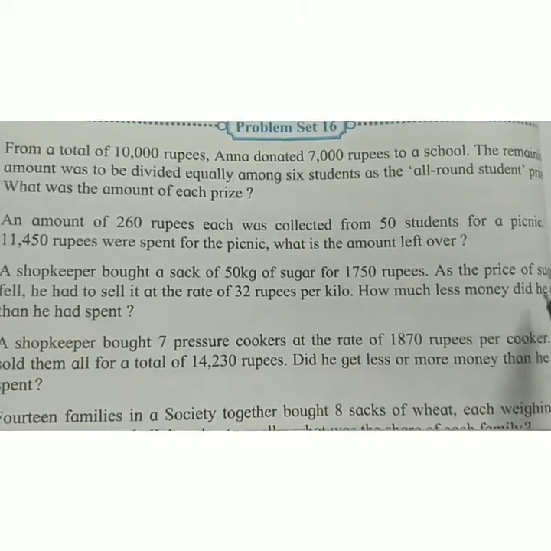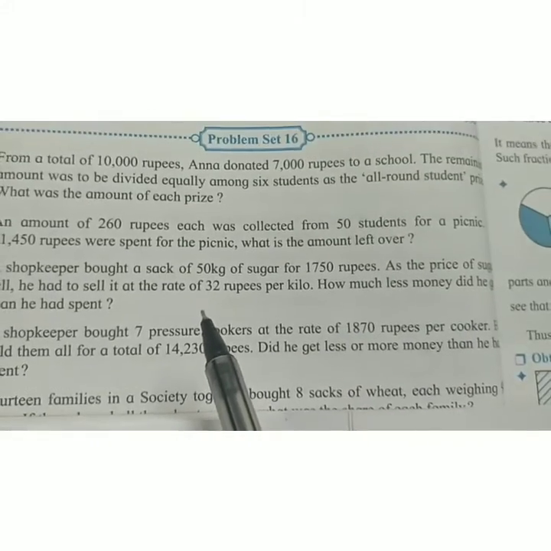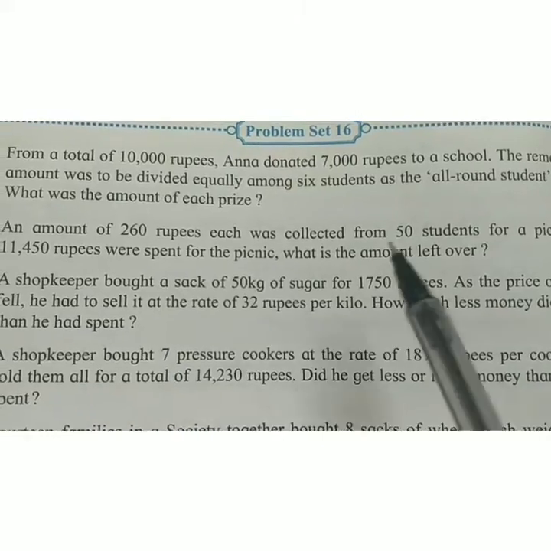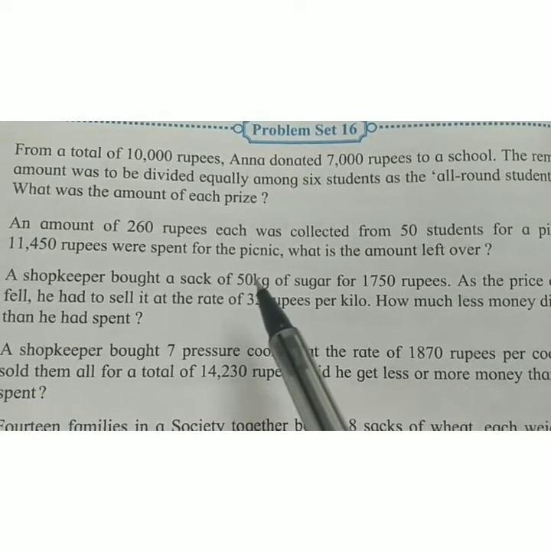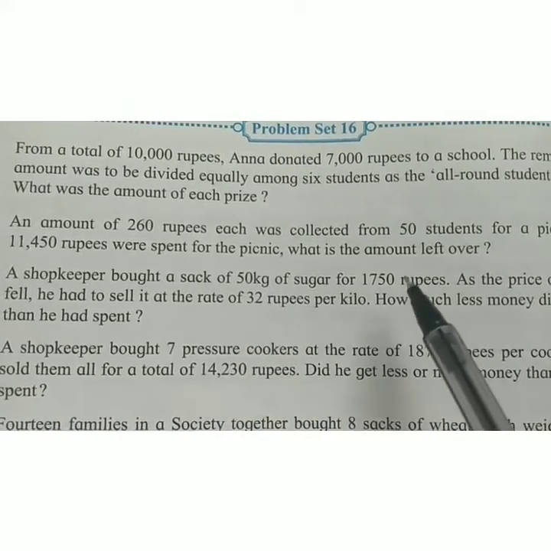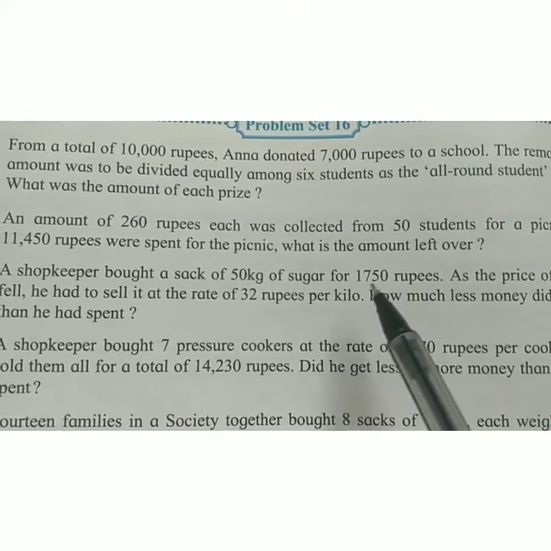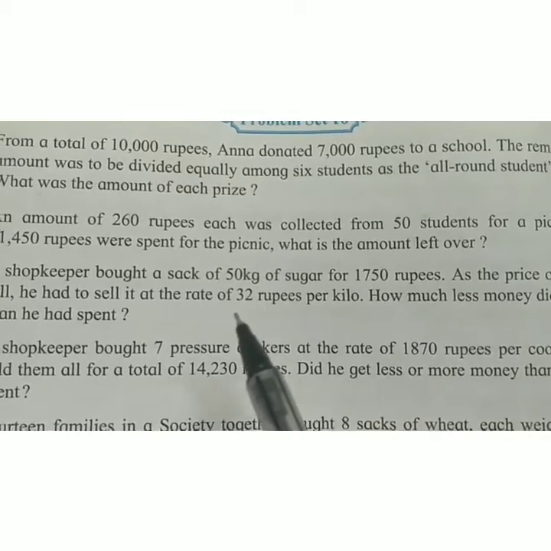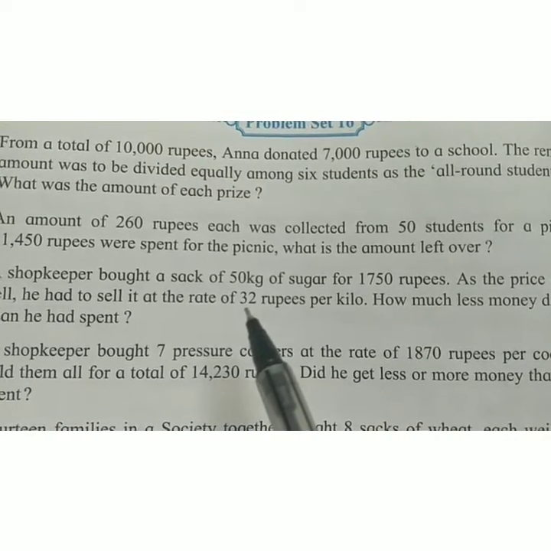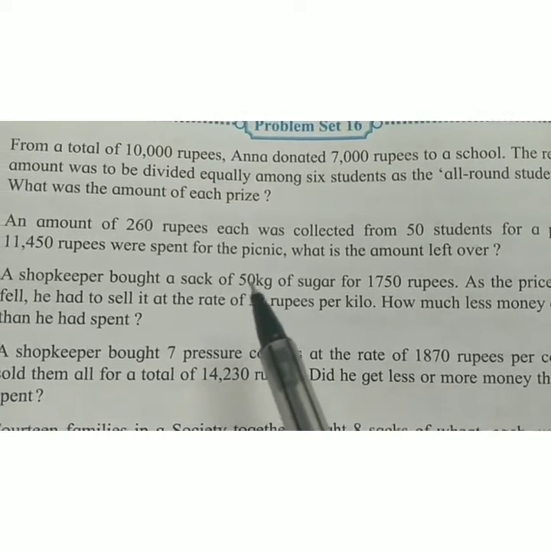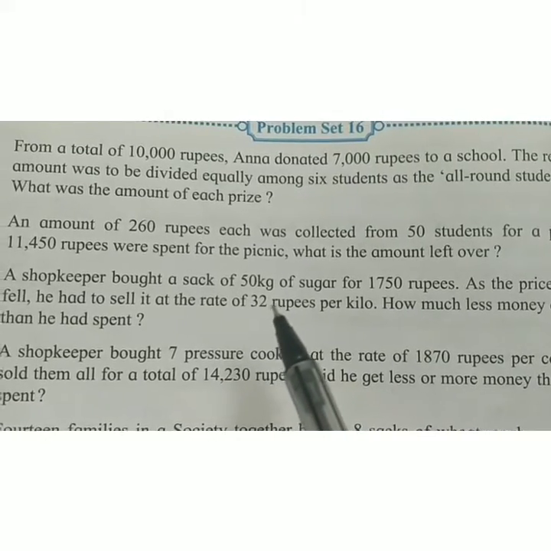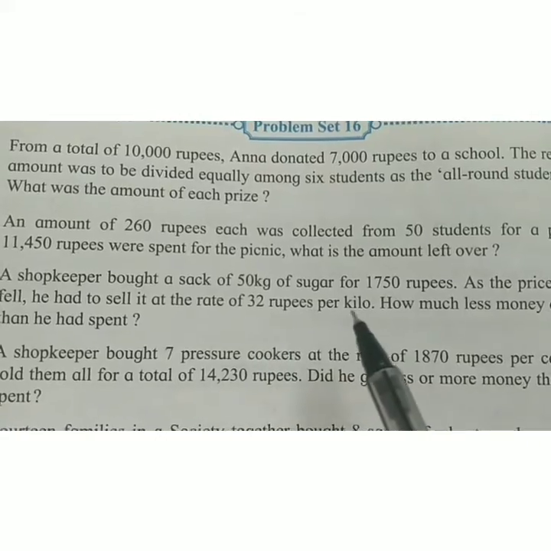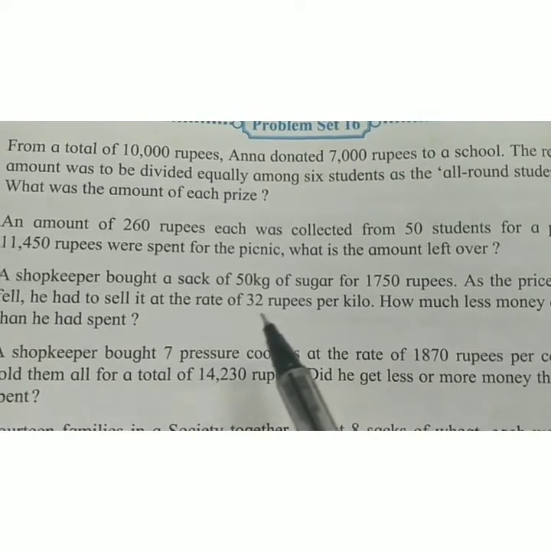Now how much less money did he get than he had spent? See, he got 50 kg for this much rupees. This is the amount of 50 kg. He gave this much money. Now you multiply 50 by 32, you will get the value that he earned by selling sugar at this rate.